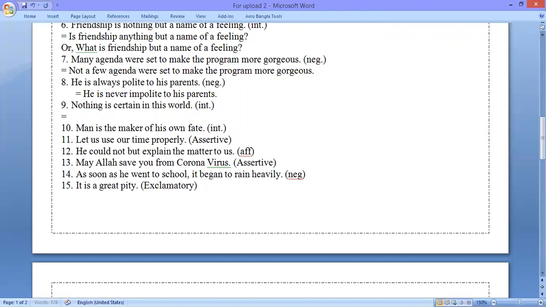Now we are moving to question number 9. Nothing is certain in this world. We need to make this interrogative. So the solution is, anything certain in this world? So when there's nothing in an assertive sentence, and if you want to make this interrogative, at the time we need to use anything, and we need to make the sentence interrogative.